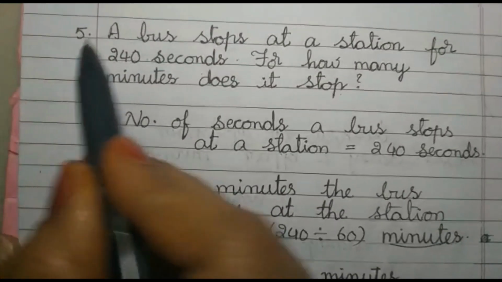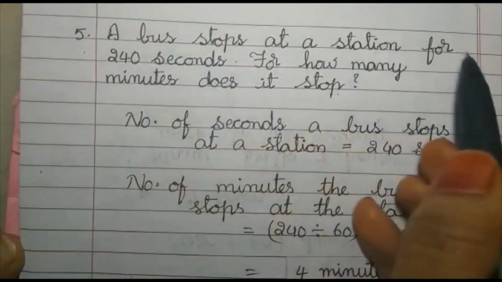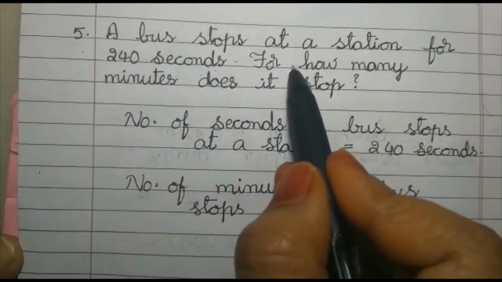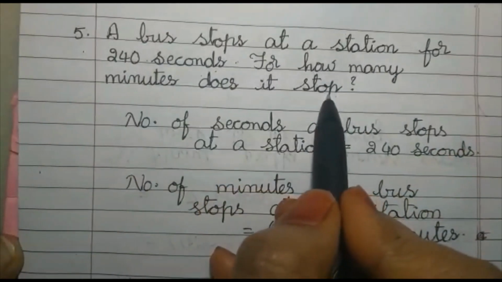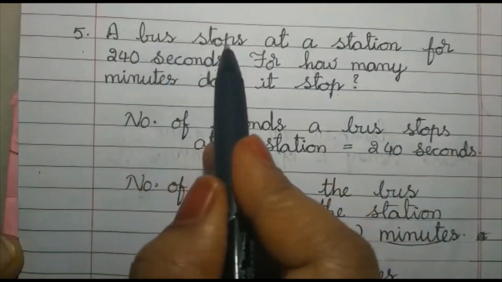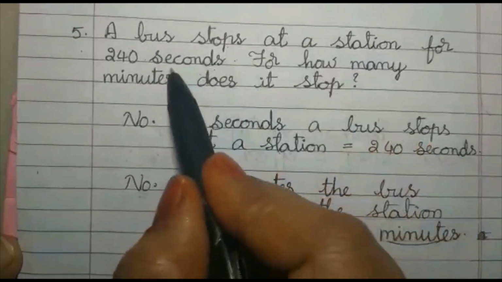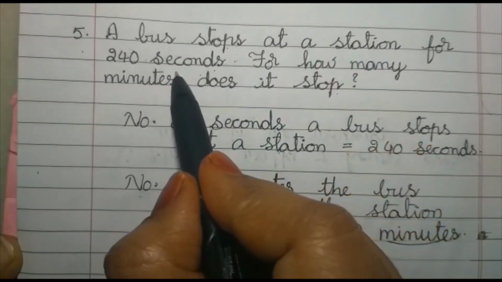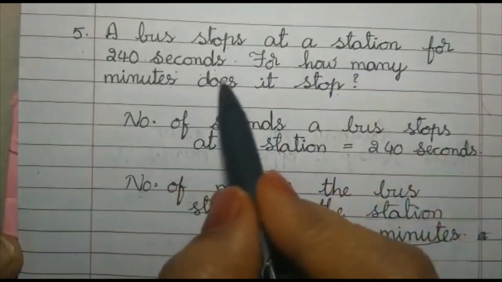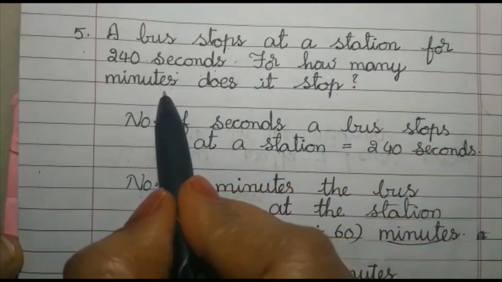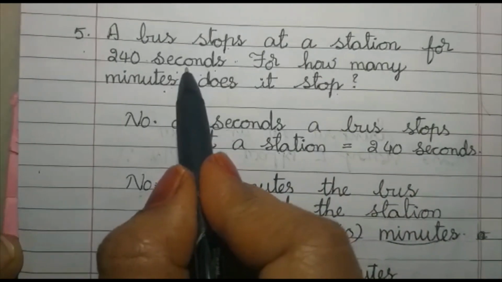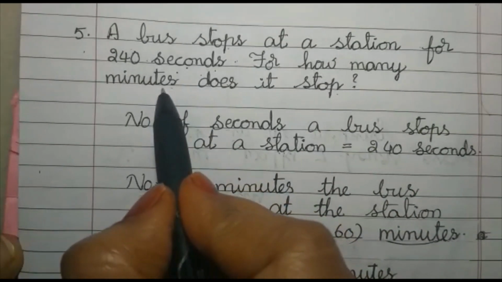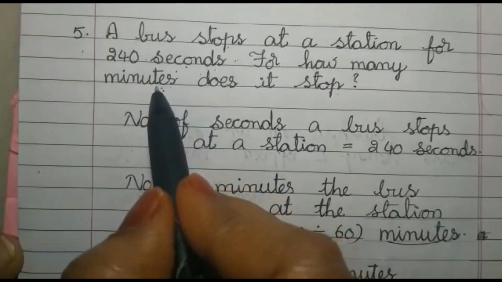Now look at the fifth one. A bus stops at a station for 240 seconds. For how many minutes does it stop? Read again, children. A bus stops at a station. How many seconds does it stop? 240 seconds. For how many minutes does it stop? Here he is asking how many minutes. Seconds he has given. We have to express in minutes. Means we have to convert seconds into minutes.